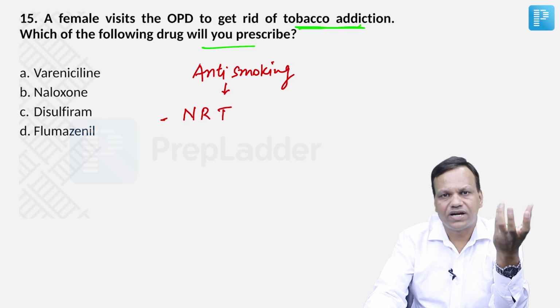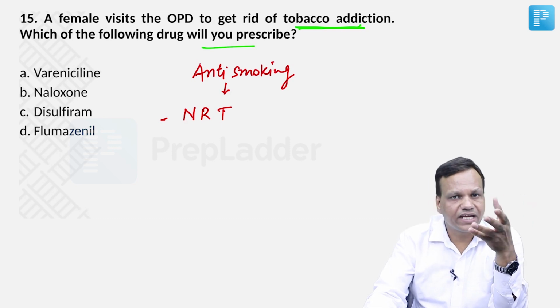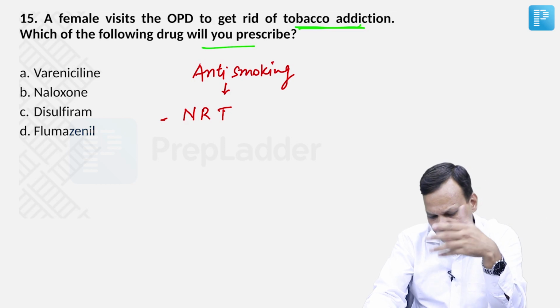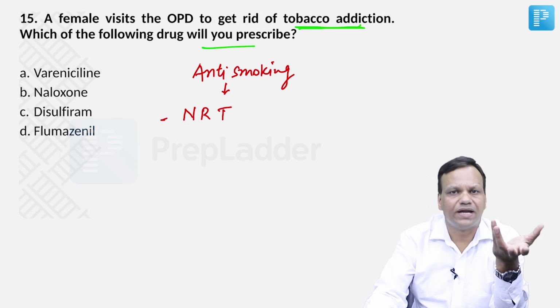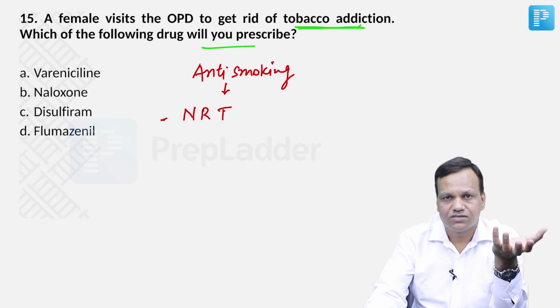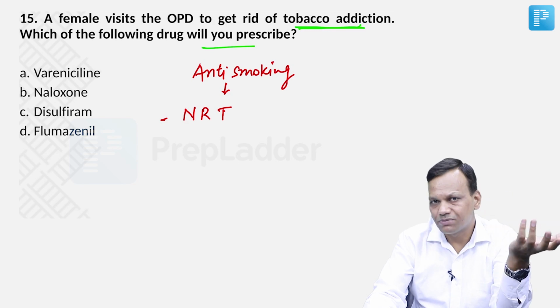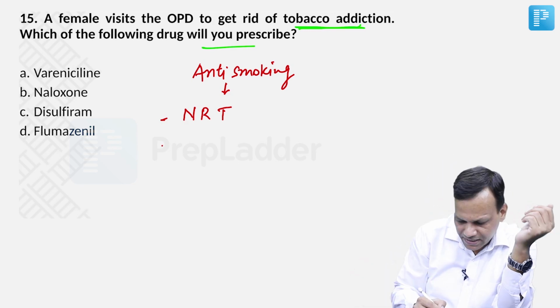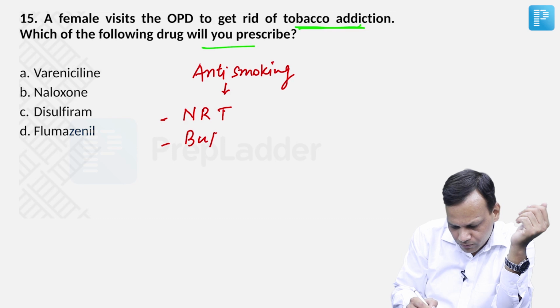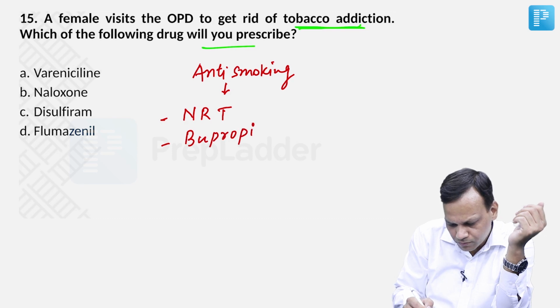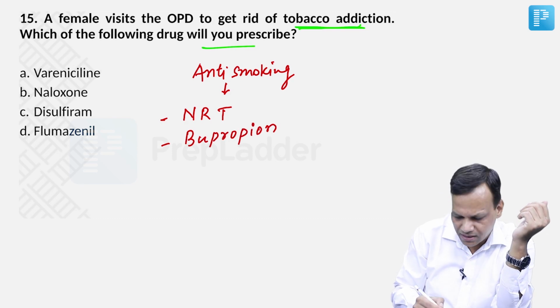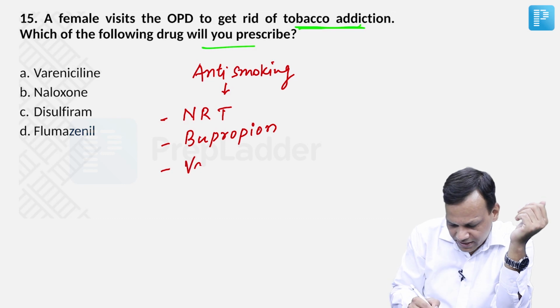There are many nicotine products. Basically, instead of taking nicotine from the smoke, we give the person nicotine as tablet or as patches, so that the person does not get the withdrawal symptoms and can slowly taper it off. Second important drug is bupropion. And third important drug is varenicline.